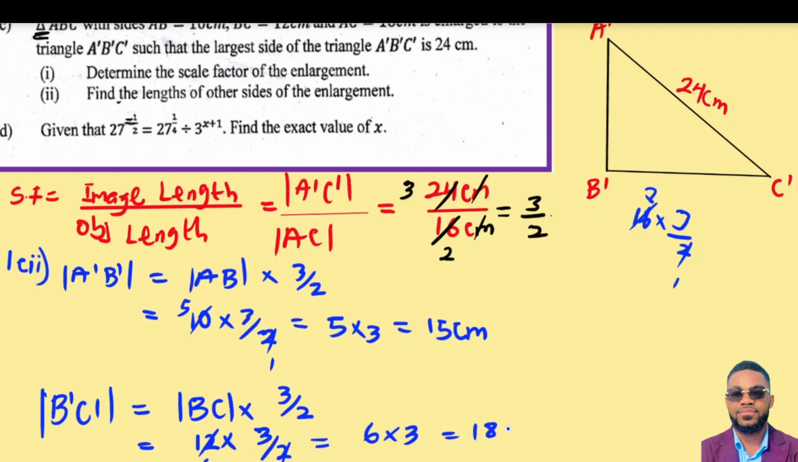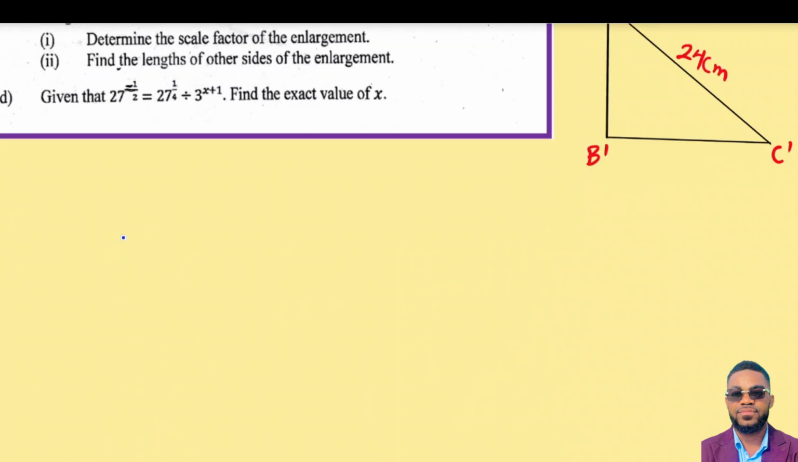We have 18 centimeters. So that's the length or the magnitude of the length B1, C1. Now let's get our last question. The last question is question 1D, and we have the expression 27 exponent negative 1 on 2. So the negative sign is there, very, very small. So you have negative 1 on 2,